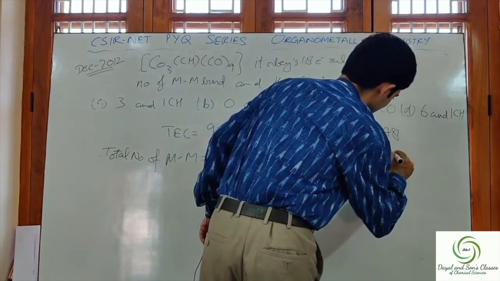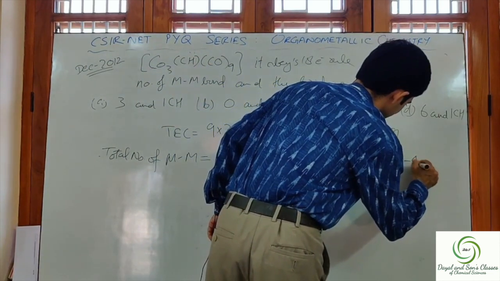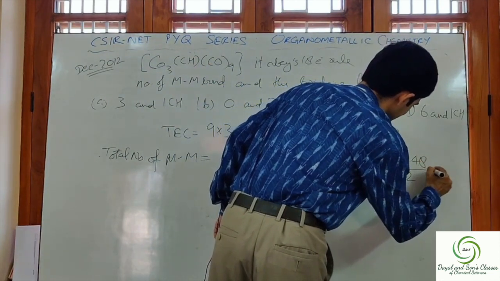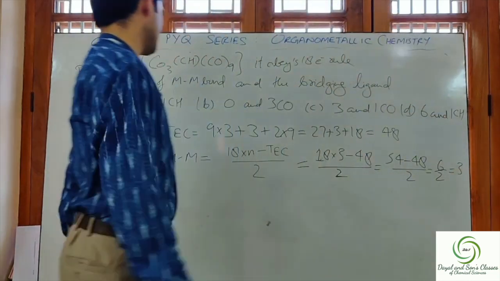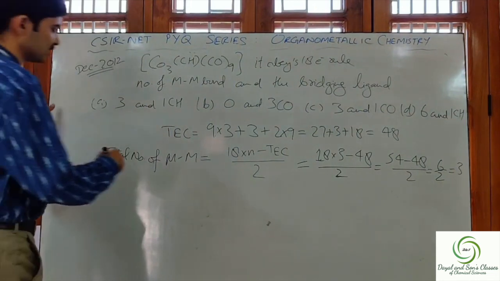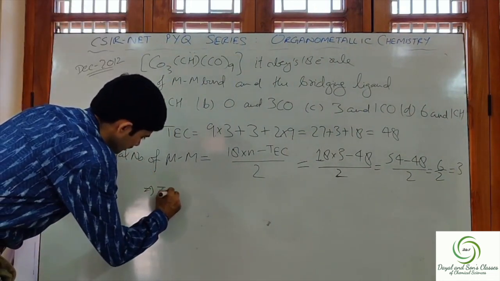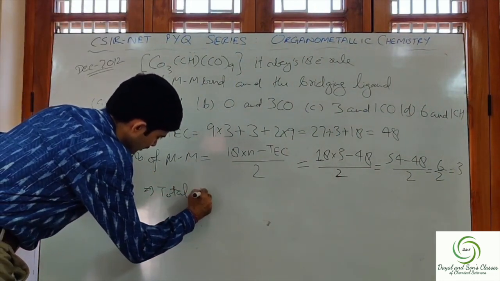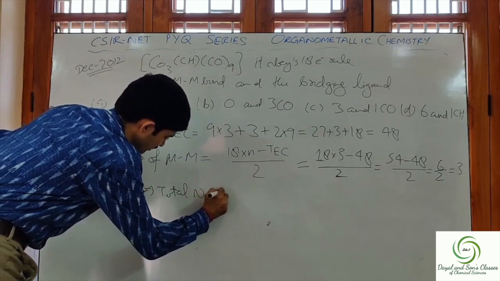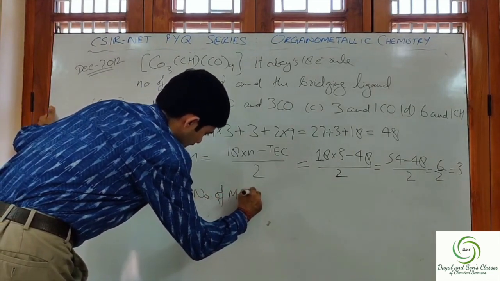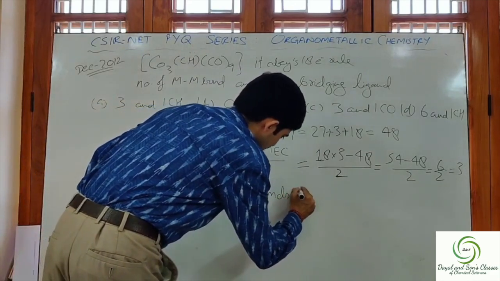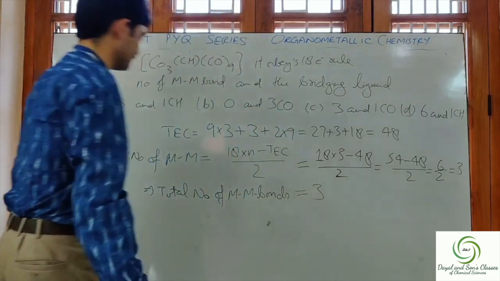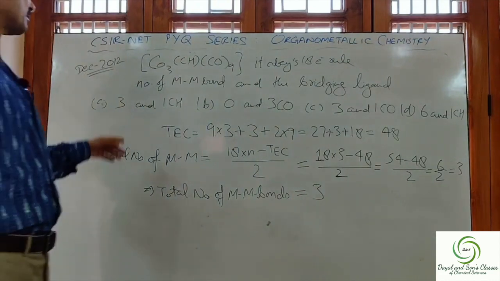That is equal to 54 minus 48 divided by 2, that is 6 by 2, which is equal to 3. So in this particular complex, the total number of metal-metal bonds is 3.